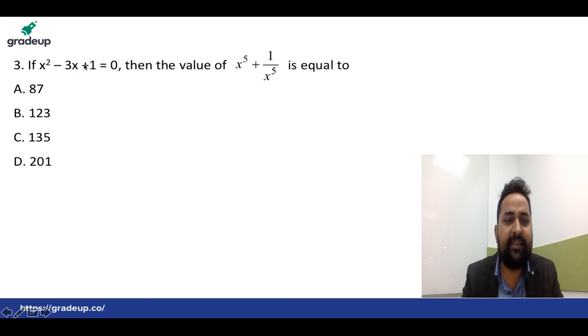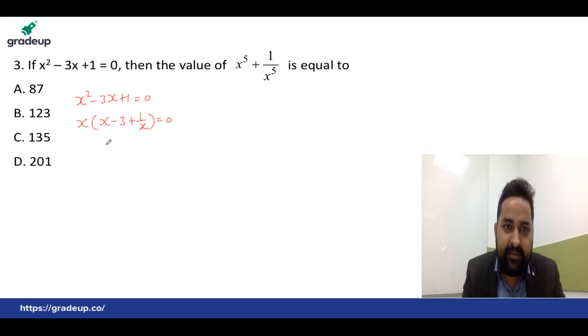x square minus 3x plus 1 equals 0. Then find the value of x to the power 5 plus 1 upon x to the power 5. Very simple question, students. How to solve this one? Here you can write x square minus 3x plus 1 equals 0. Take x common from this side. This becomes x minus 3 plus 1 upon x equals 0. Shift that side. x plus 1 upon x must be equal to 3.